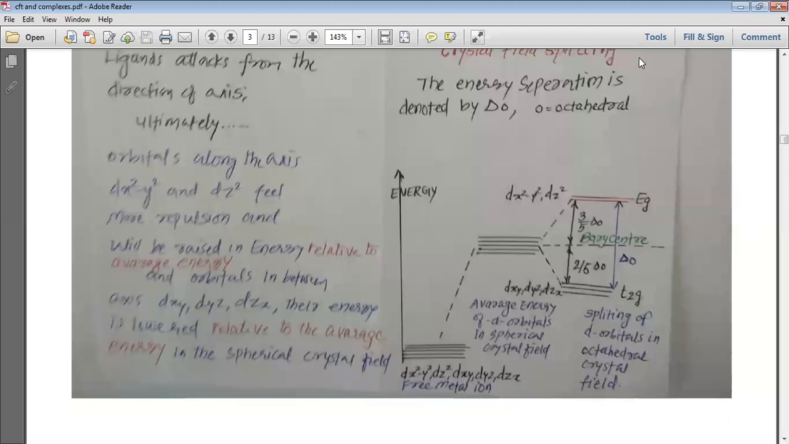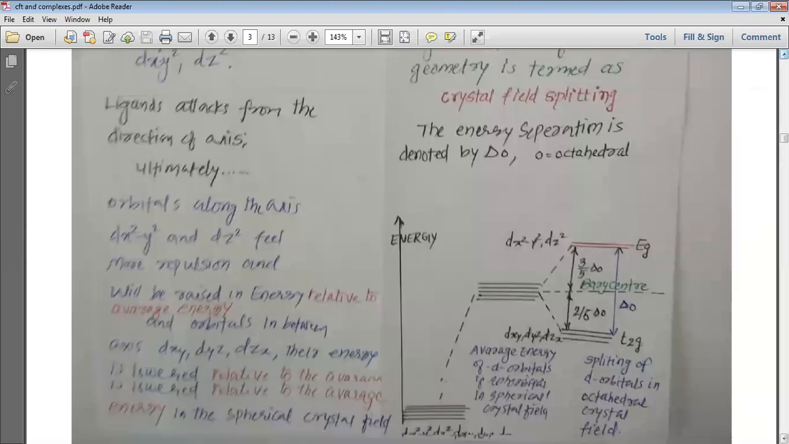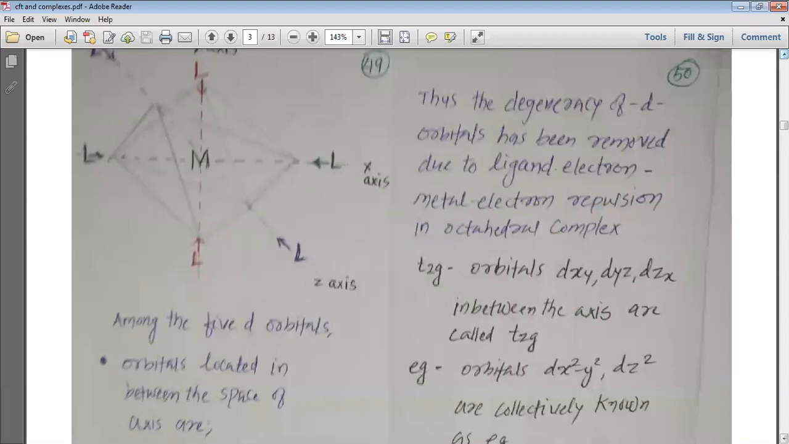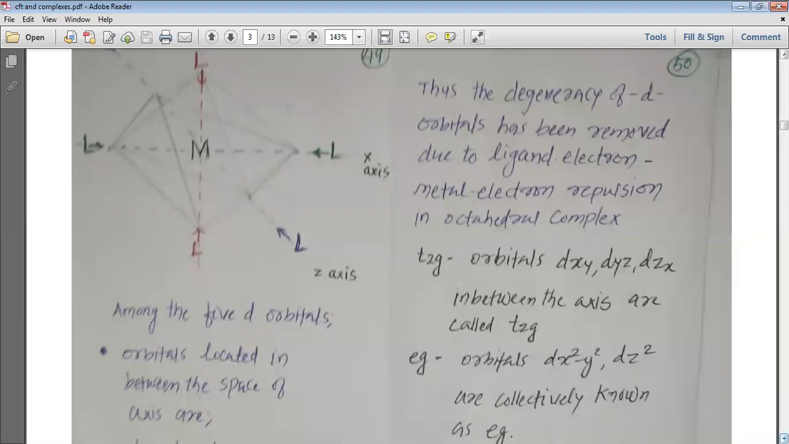So in the spherical crystal field, these d orbitals are being split. First their energy is raised and then they are split. When they are split, the energy of orbitals in the direction of the axes, that is dx square minus y square and dz square, is lifted, whereas the energy of dxy, dyz and dzx, which are present in between the axes, is decreased. Thus, the degeneracy of the d orbitals has been removed due to ligand electron, metal electron repulsion in an octahedral complex.